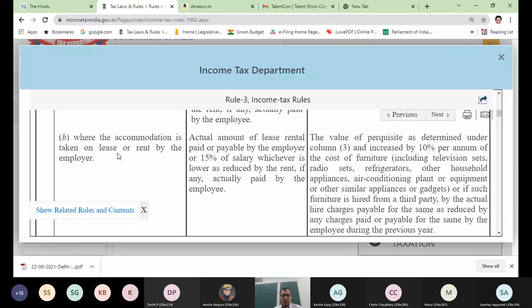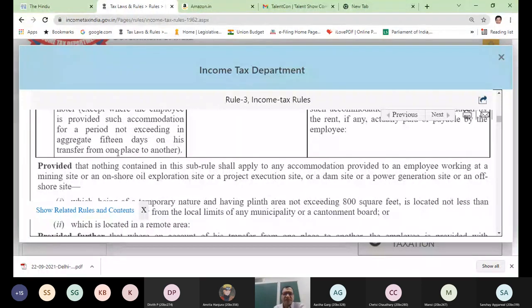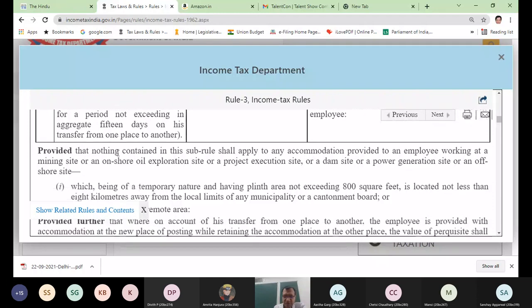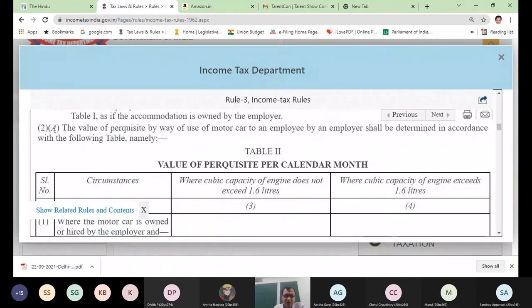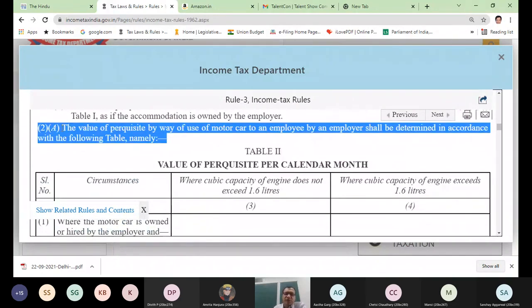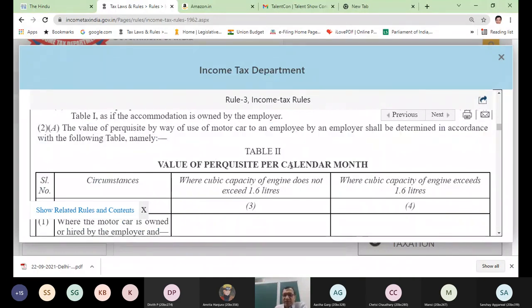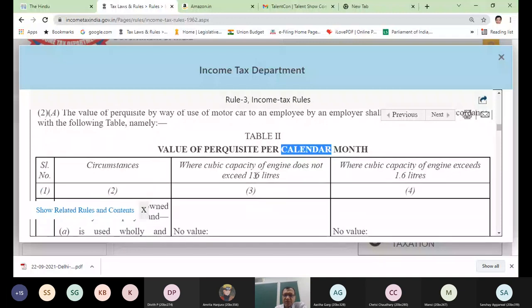At a high level you have to refer to the original sources for everything, not only for the Income Tax Act, even for your day-to-day life discussions or rules. You have to refer to the original things. This was car. The value of perquisite by way of motor car provided by the employer shall be determined in accordance with the following table, namely, the value of perquisite per calendar month, where cubic capacity does not exceed 1.6 or exceeds 1.6.